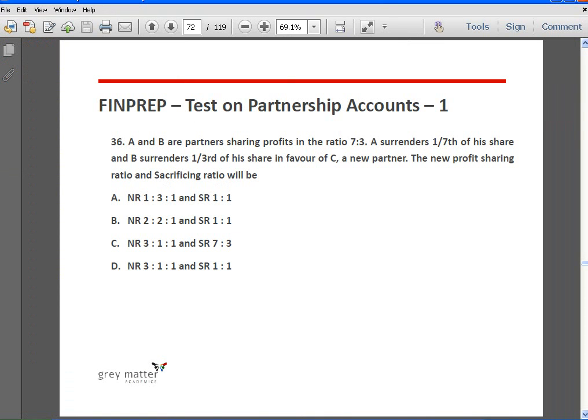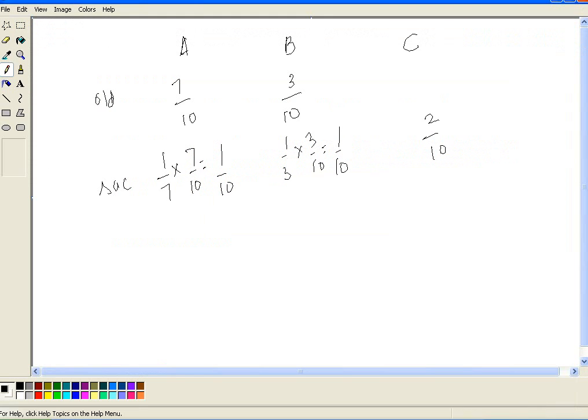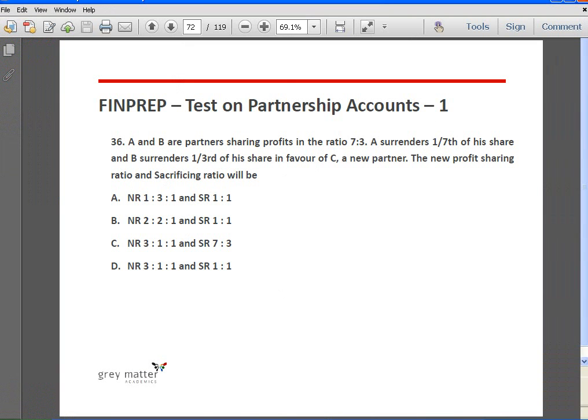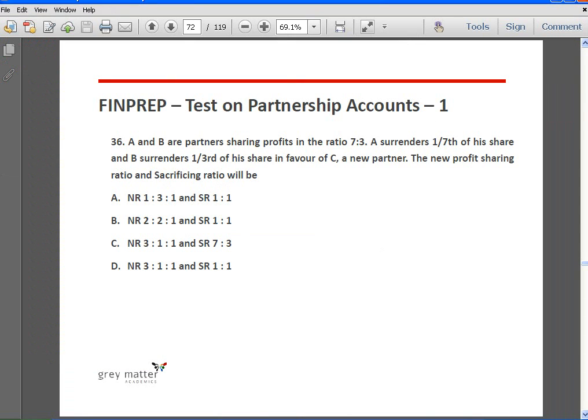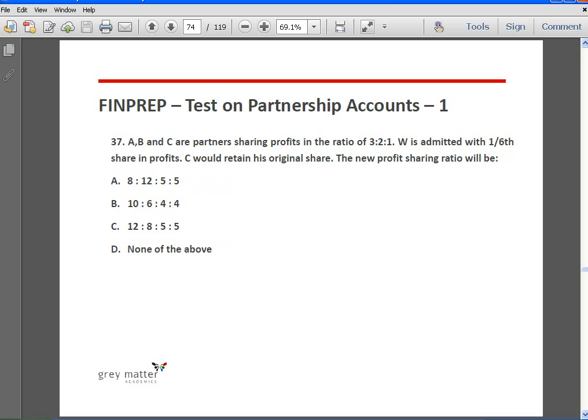Okay. Now what is the new PSR? The new PSR for A will be 6 by 10, 2 by 10, 2 by 10. So 3:1 is the new PSR, and the sacrificing ratio is 1:1. So the answer is D. Okay, next.